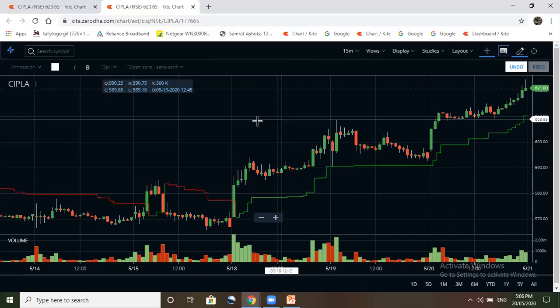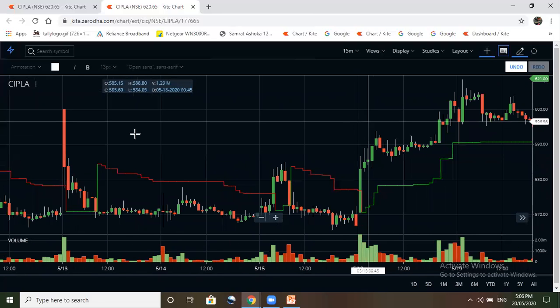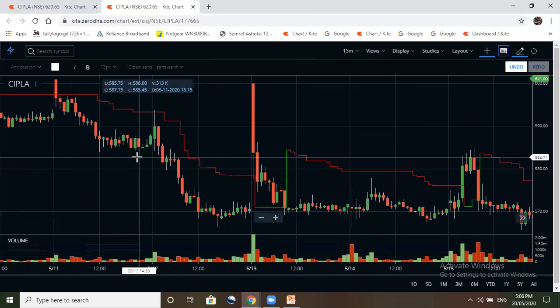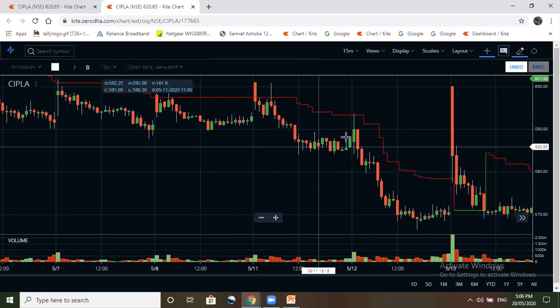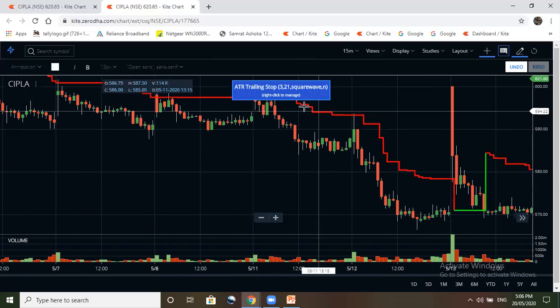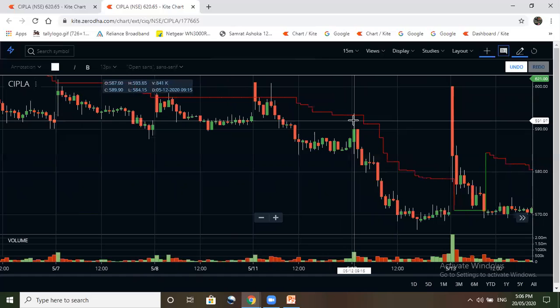Similar way, if you go back and see shorting, like if your shorting setup came here on 15-minute or somewhere here. So here your shorting position is going on, and here it tried to breach this red line. So when will you exit this short trade?